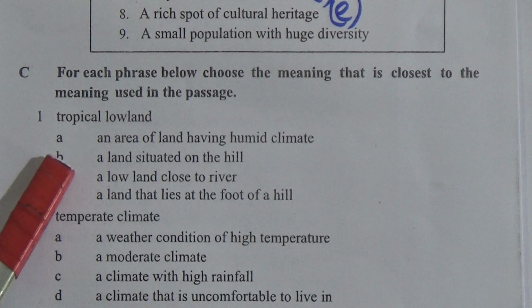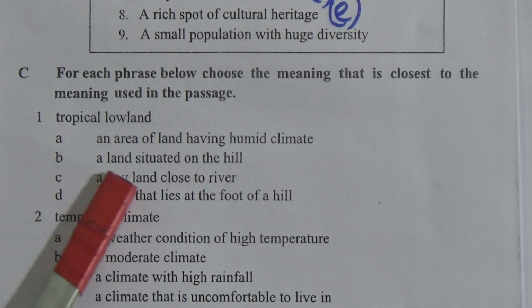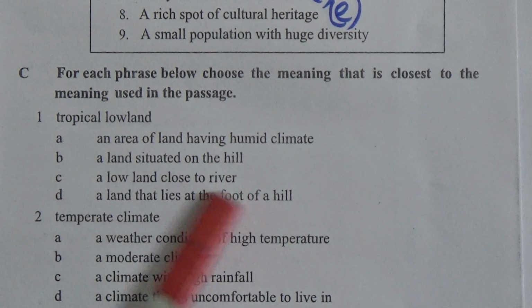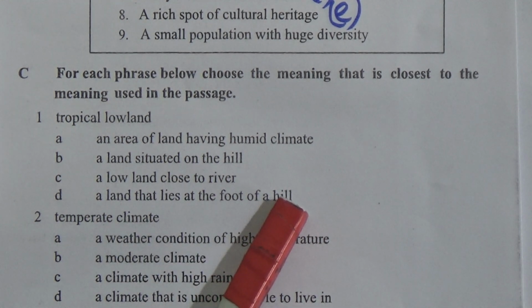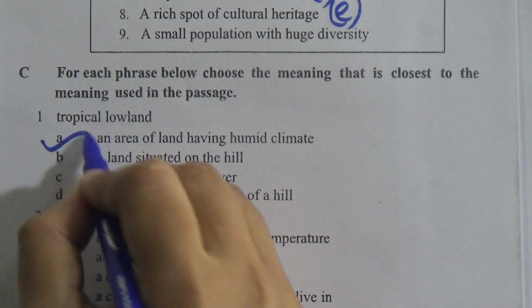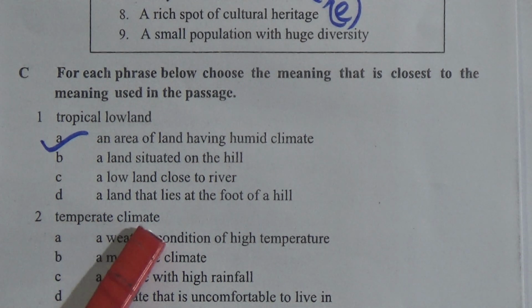Tropical lowland. Option A, an area of land having humid climate. Option B, a land situated on the hill. Option C, a lowland close to river. Option D, a land that lies at the foot of a hill. It will be option A, an area of land having humid climate.